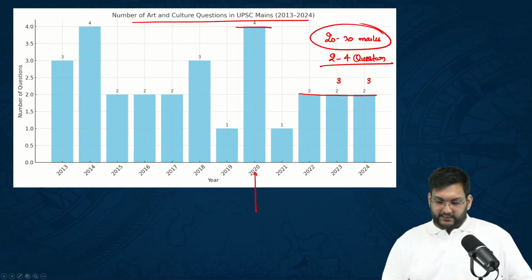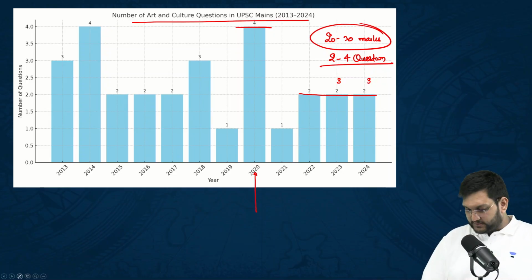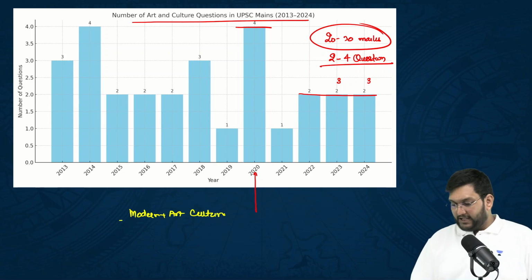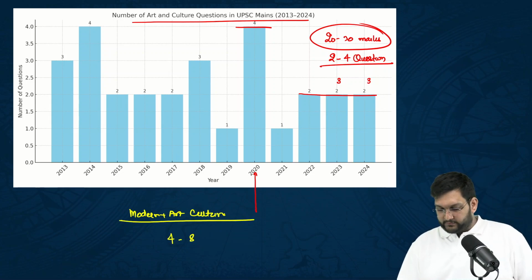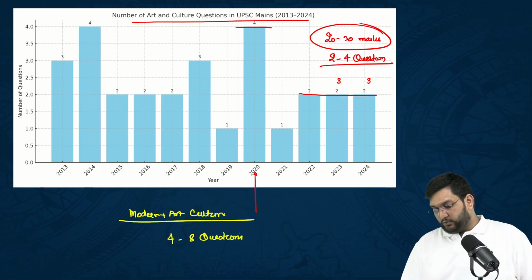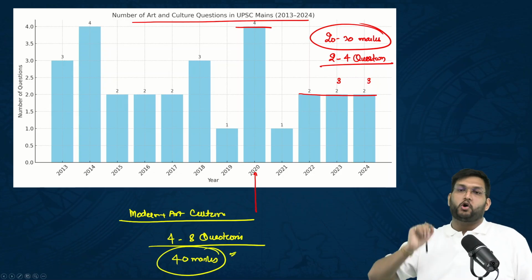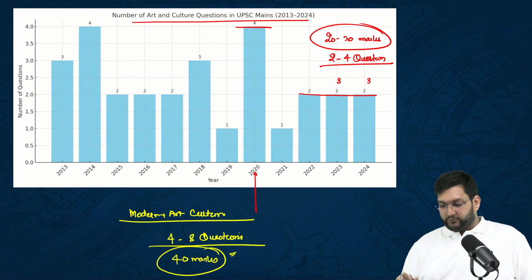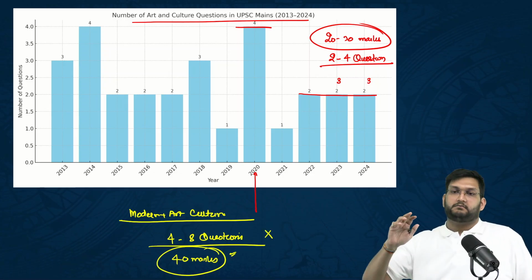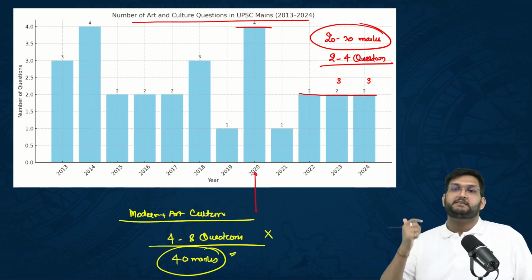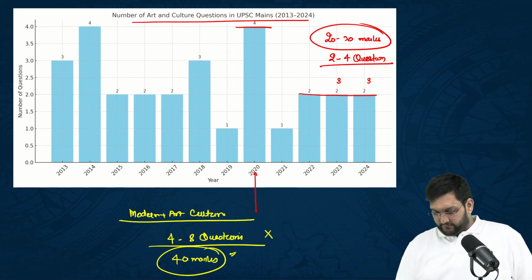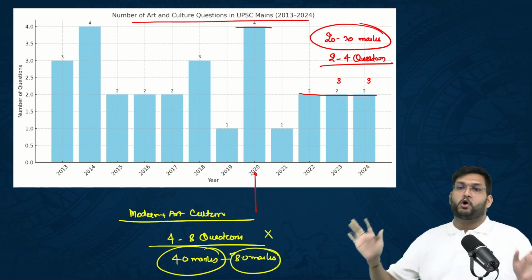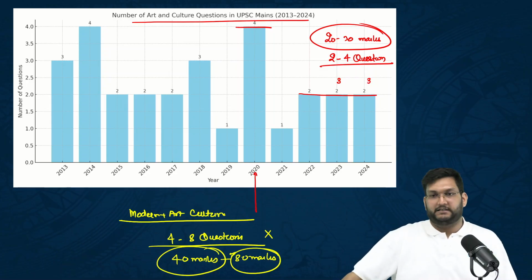So let's be very clear. If I take into consideration modern plus art and culture, I am expecting 4 to 8 questions. And therefore, my 40 marks minimum are locked into history. Nobody is getting a good rank without acing these 4 to 8 questions. So my 40 to 80 marks are now locked into modern India and art and culture.